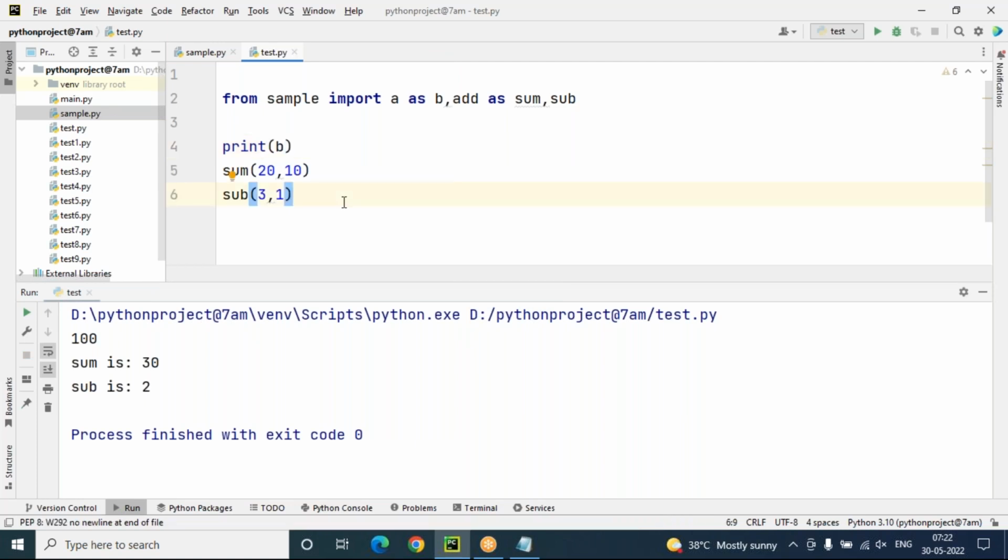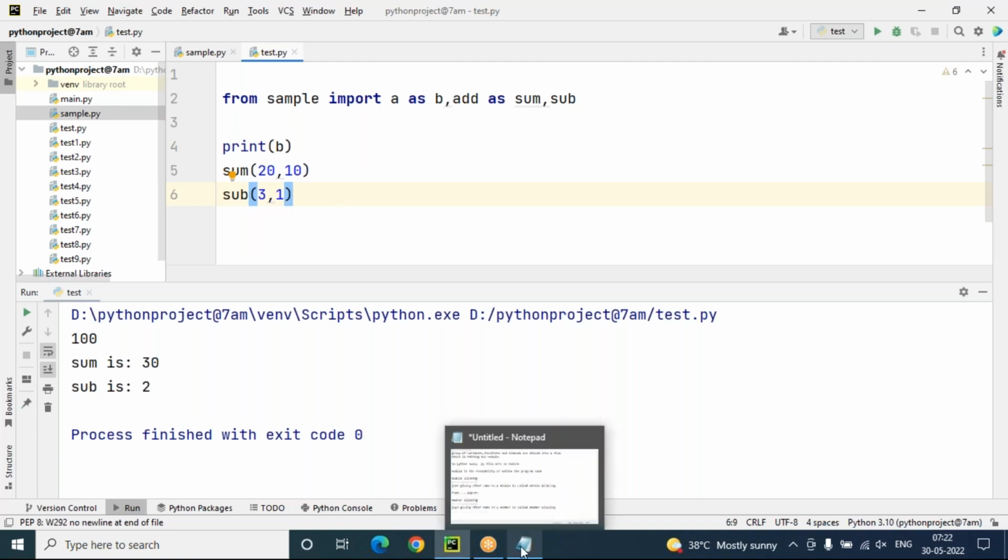Okay. And one more thing, sir, can we import multiple modules? Multiple modules means suppose I have two programs. One program contains some functions. The other program contains some functions. But I want to use the functionalities of both programs in my other program. Is that possible? Yes, why not? Any number of modules you can import.